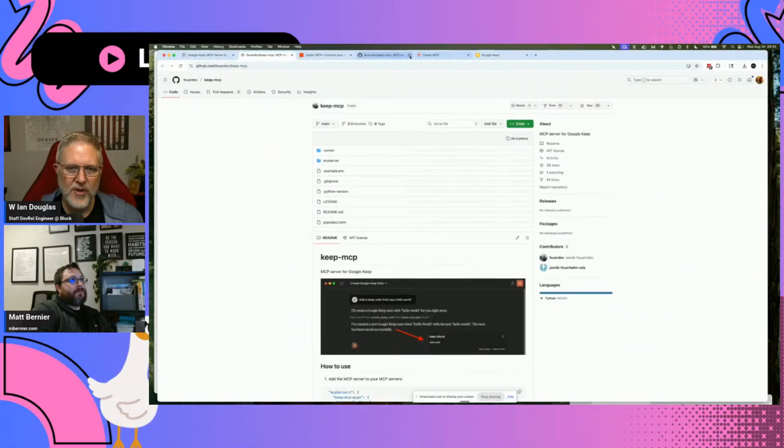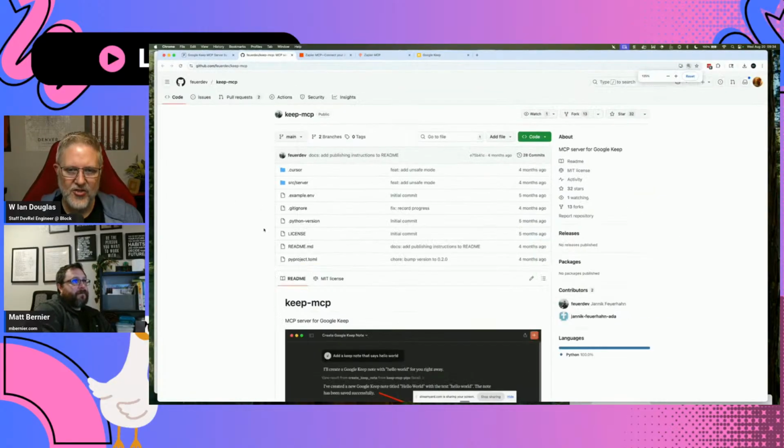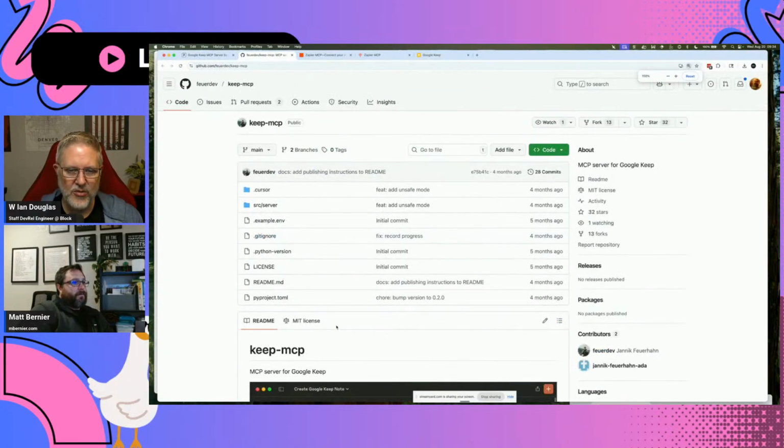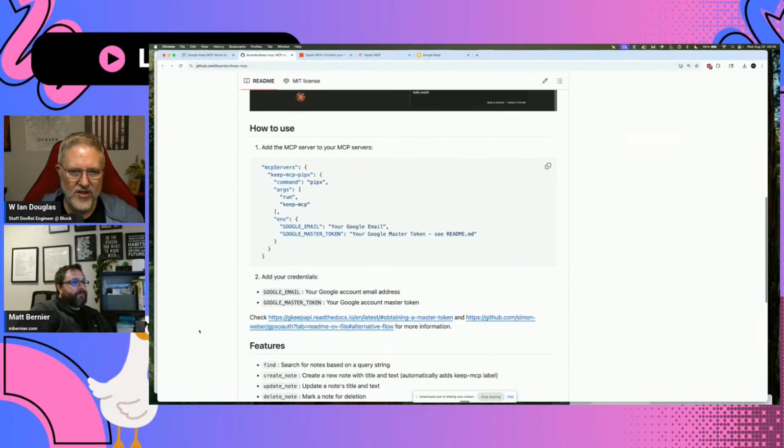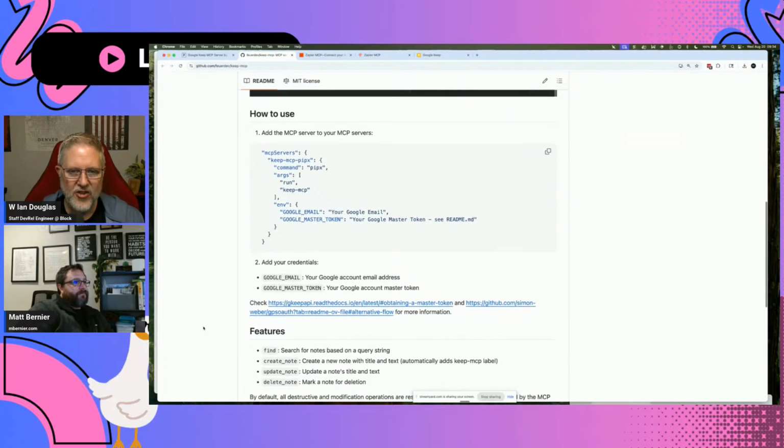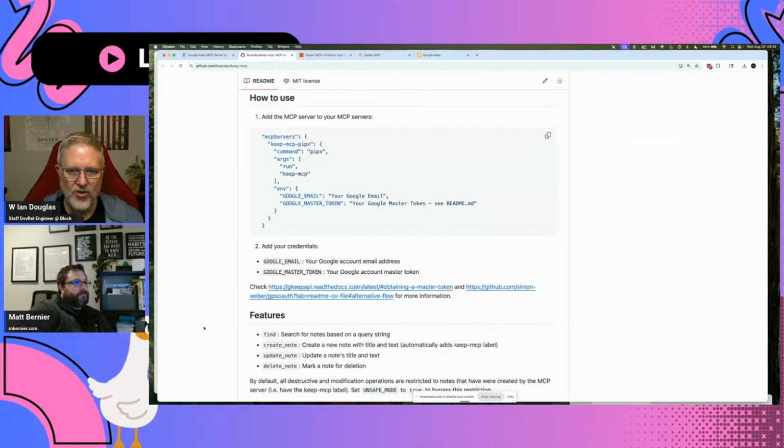Let's zoom in on this GitHub page because it's kind of tiny for everybody, and scroll down a little bit. There's a block of JSON code here, and this is basically what we need to connect within Goose. It looks like there are environment variables for the Google email, and it needs a Google master token. It's going to tell you how to get a token from Google to make this happen.